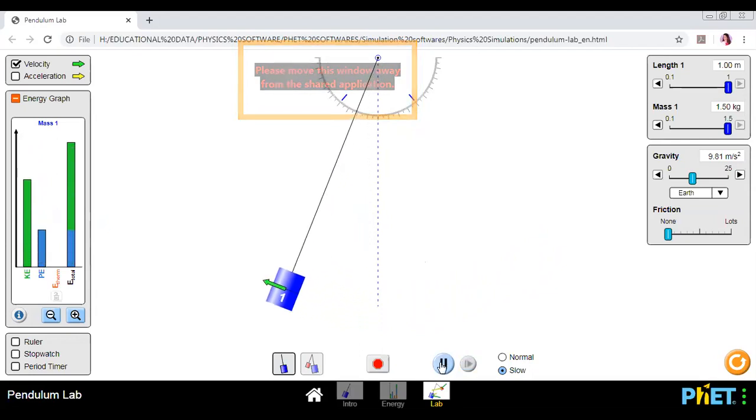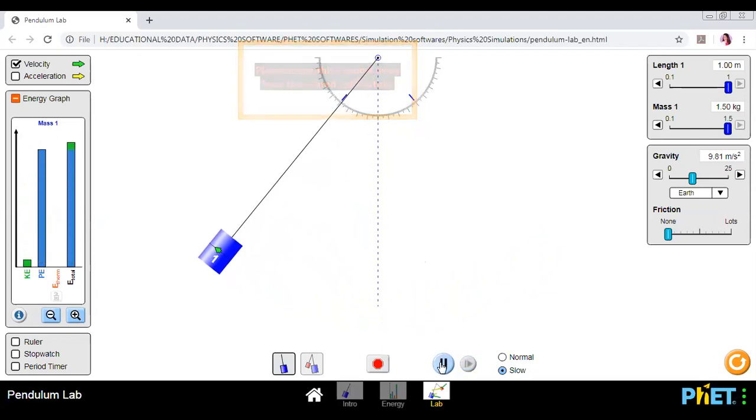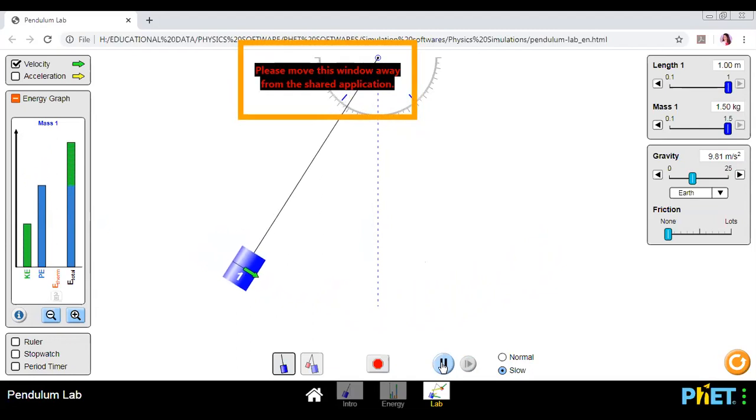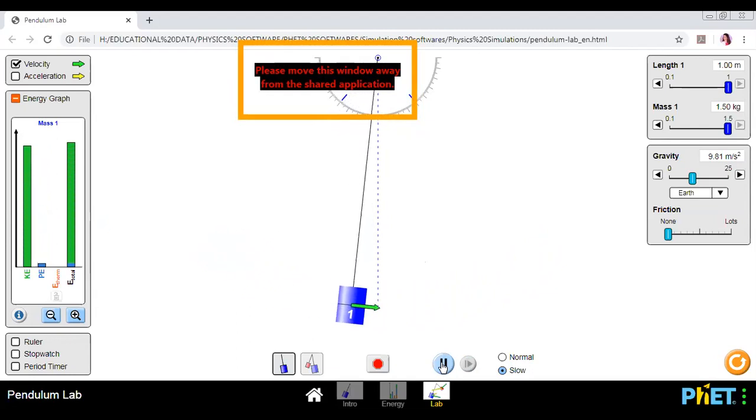And as we go up, the kinetic energy is decreasing. Look at the length of the arrow. At the extreme position, the kinetic energy is zero and the potential energy is maximum because the velocity has almost disappeared. At the mean position, it has maximum velocity because the length of the arrow is maximum. I hope you are getting it, beta.